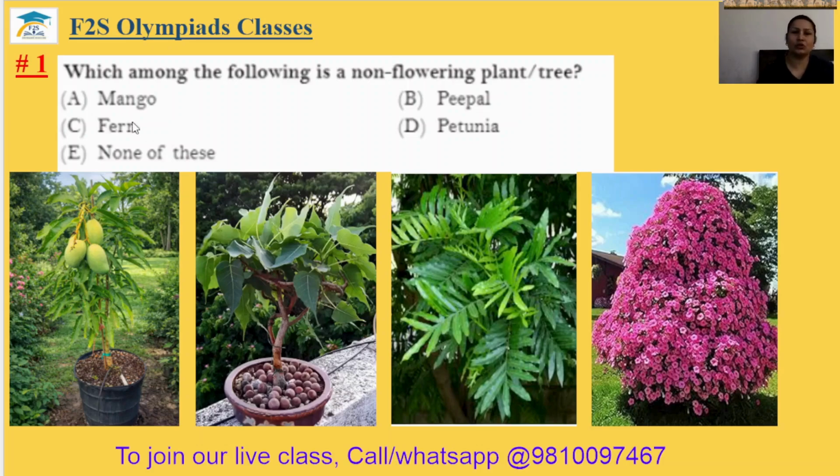Grade 6 Silver Zone Comprehensive Book, Chapter 5, Living Organisms and Their Habitats. Video Part 1, Question number 1. Which among the following is a non-flowering plant or tree? Mango is a flowering plant. Peepal is also a flowering plant. Fern is the non-flowering plant. This is the fern plant. And petunia is also a flowering plant. The answer will be C. So the first answer is C.